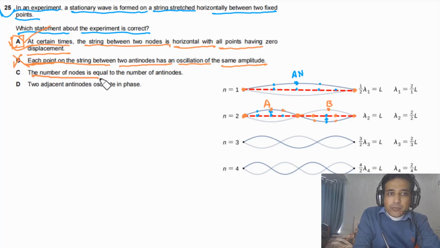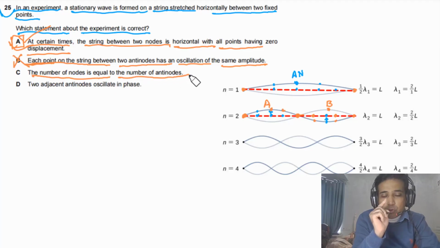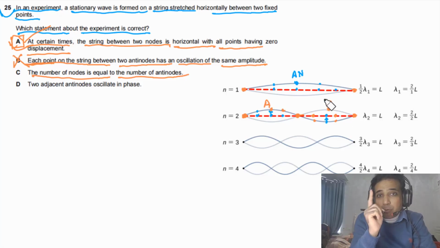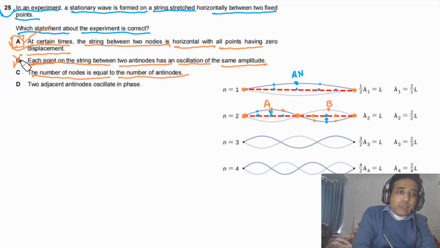The number of nodes is equal to the number of antinodes. If you look at the first loop, we have two nodes, but we have one antinode, so they are not equal. And if you look at this one, we have 1, 2 and 3 nodes, and we have two antinodes. So the number of nodes is greater than the number of antinodes. So this statement is also incorrect, they are not equal.